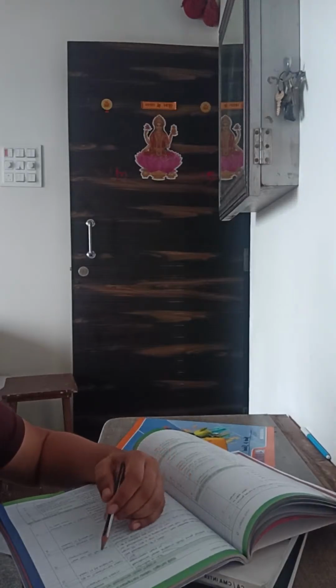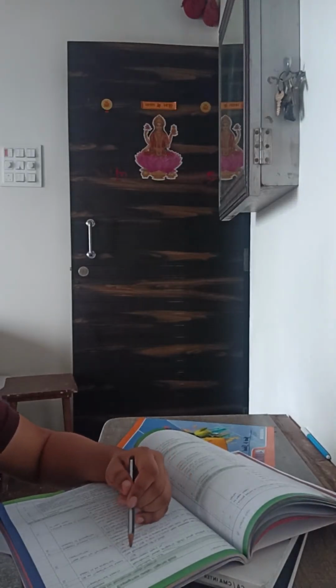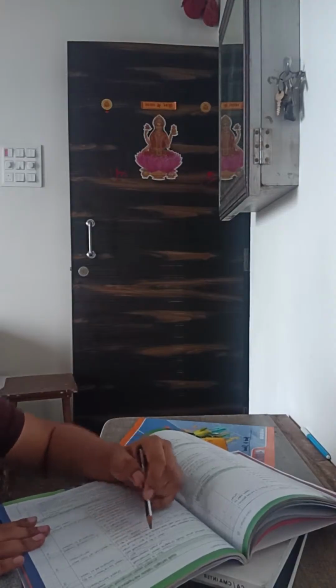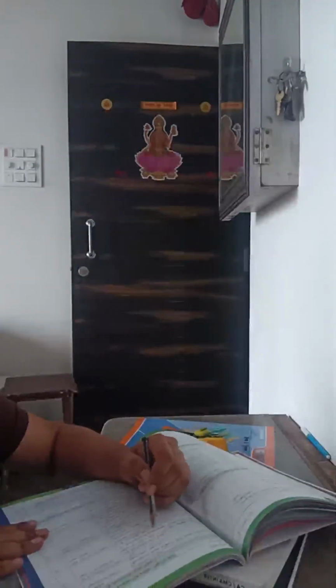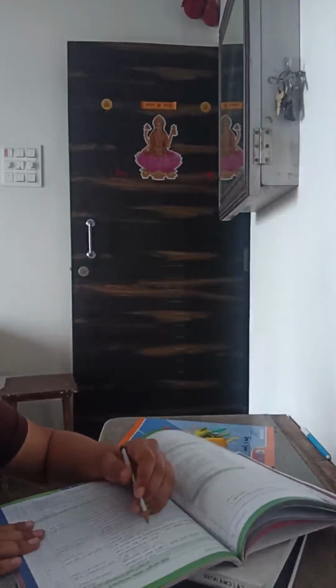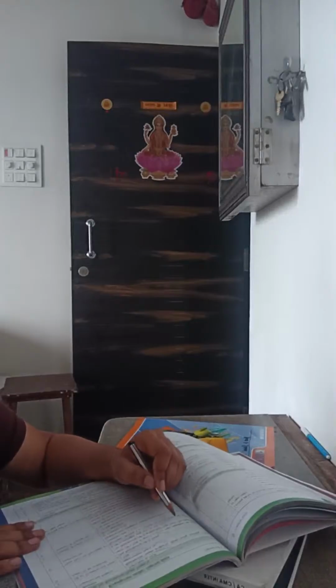The capital gain on the transferred asset is a long-term capital gain. The asset to be acquired is one residential house property in India. Note: if the long-term capital gain is up to rupees 2 crore, then the assessee can acquire two residential house properties in the prescribed time limit.